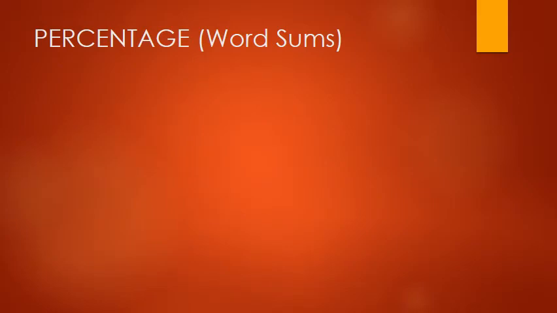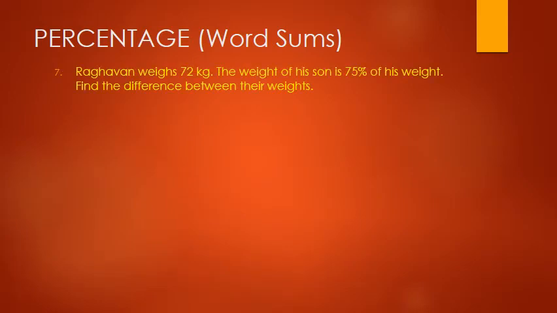So children, the seventh question of this exercise says Raghavan weighs 72 kg. The weight of his son is 75% of his weight. Find the difference between their weights. Okay children, so let's see how we are going to solve this word sum. First of all, what is the weight of Raghavan?